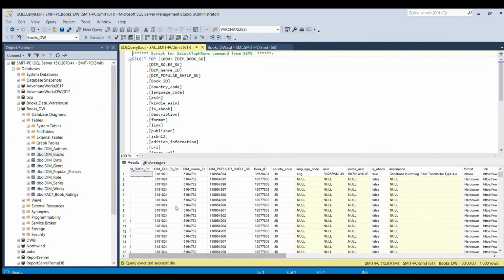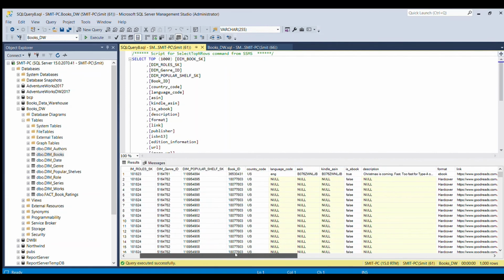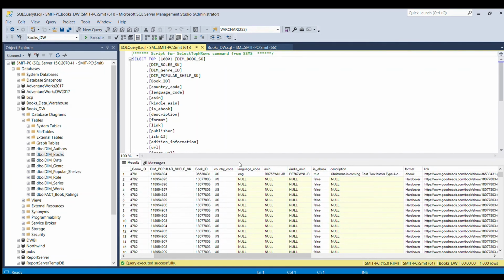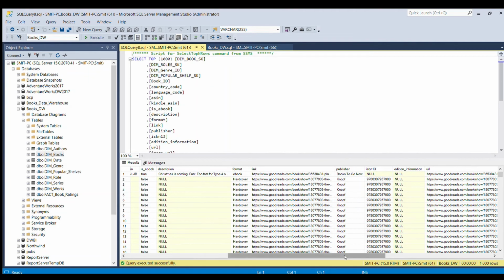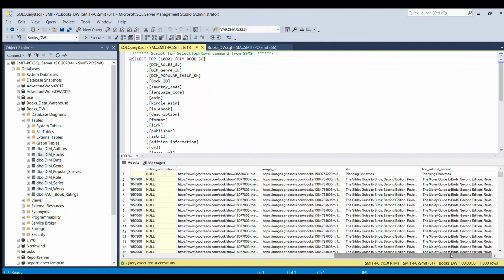As you can see, everything is being properly loaded: the books, the dim roles, genre ID, and the other tables are also brought into this. Then we have loaded the required columns, the country code, the language code, and the link towards the books page, the publisher's name, and the entire thing has been properly loaded into the dimension tables.